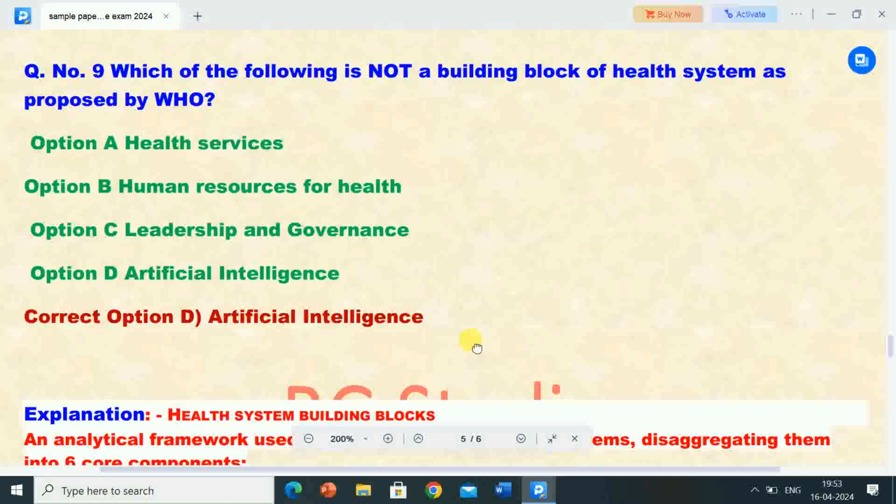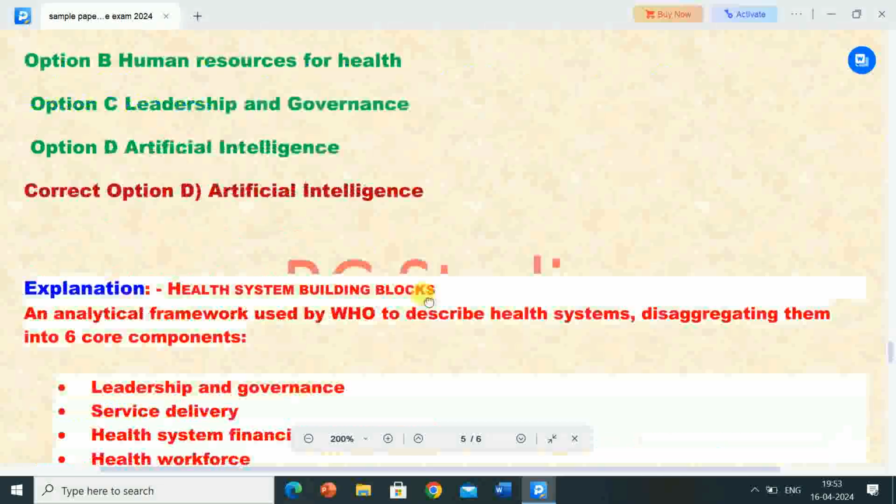So your question is, which of the following is not a building block of health systems as proposed by WHO, World Health Organization? Correct answer is artificial intelligence. Artificial intelligence is not a building block of health system as proposed by World Health Organization.